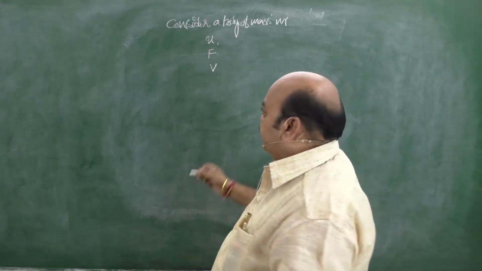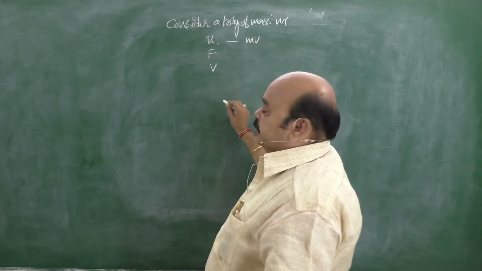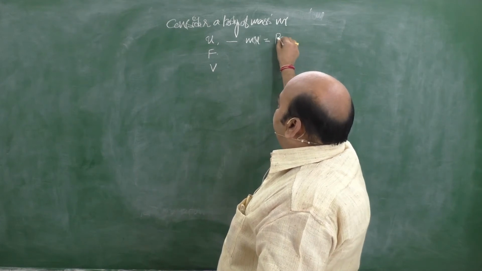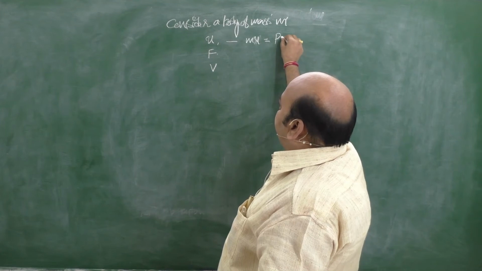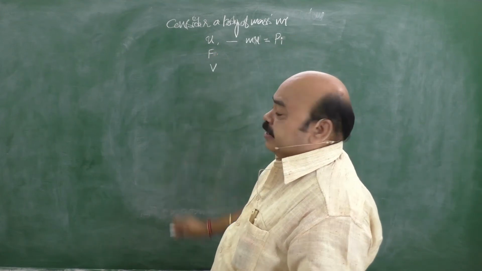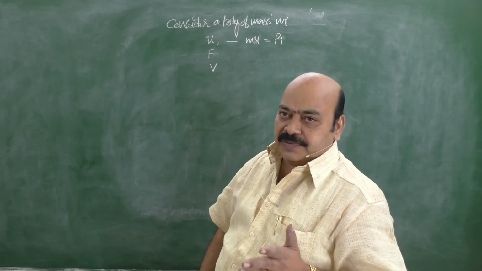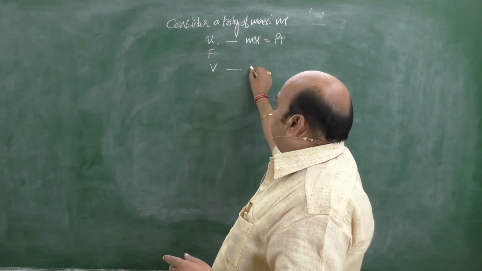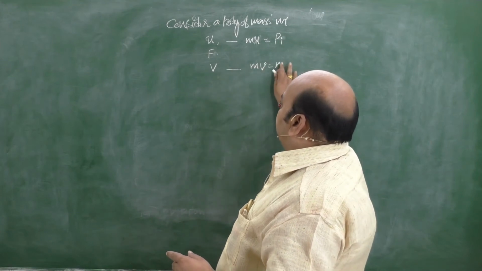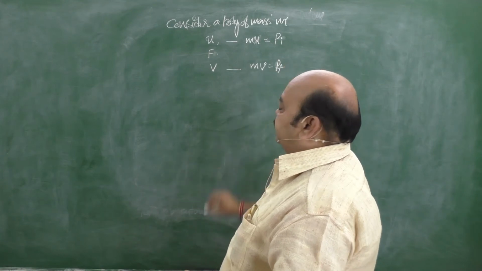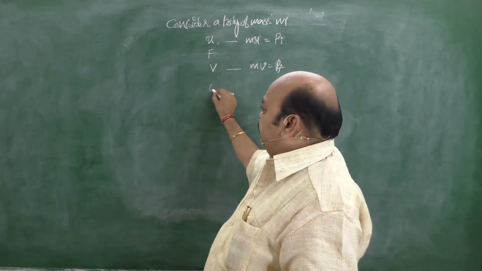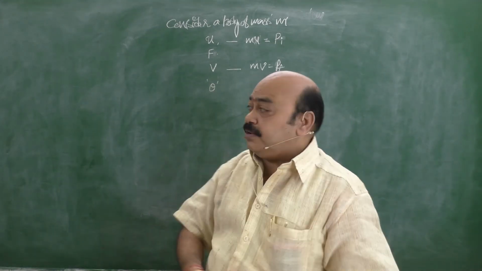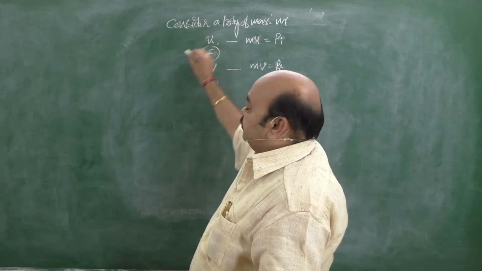Then automatically what happened? The initial velocity is u, so the initial momentum is p = mu. By the application of the force F, what happened? Its velocity changes, which means its magnitude and direction also change. The final momentum becomes p' = mv. Let theta be the angle between the initial and final velocities by the action of the external force F.